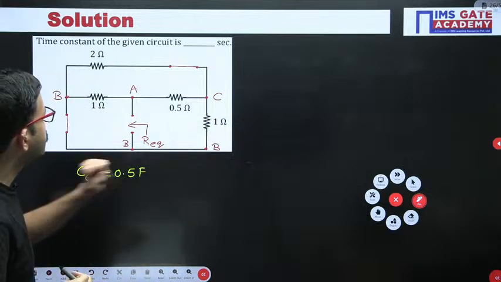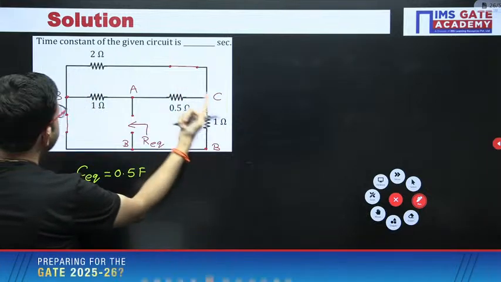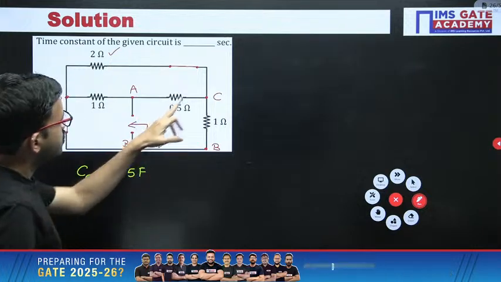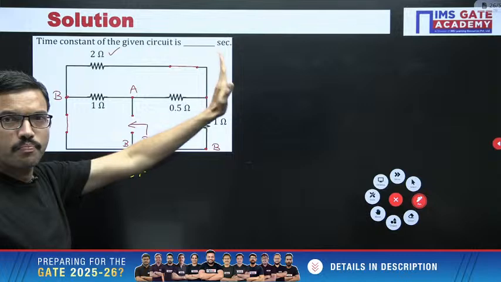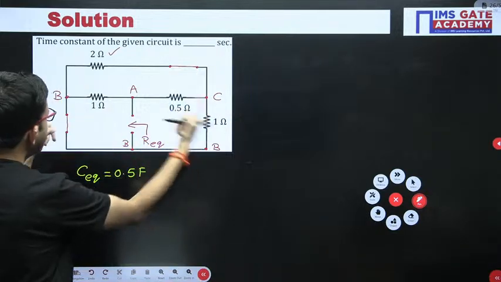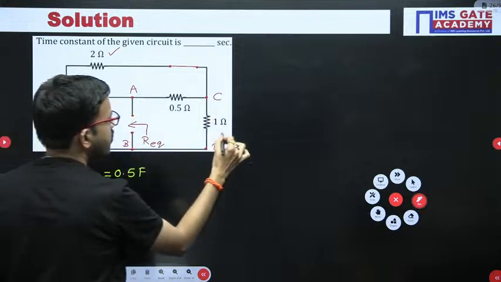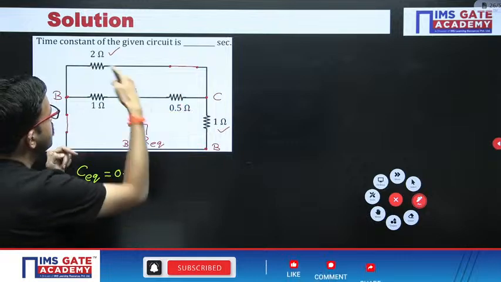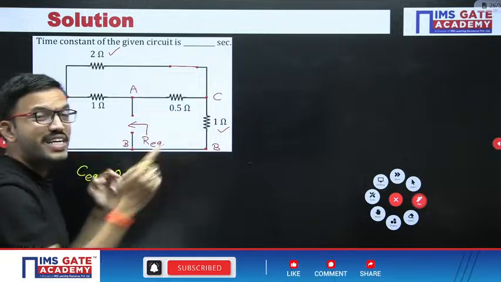If you carefully observe, between the terminals C and B we have a 2 ohm resistor in this path. Now there is one more path like this, between C and B, with 1 ohm. That means between C and B you have 2 ohm and 1 ohm, both connected in parallel.